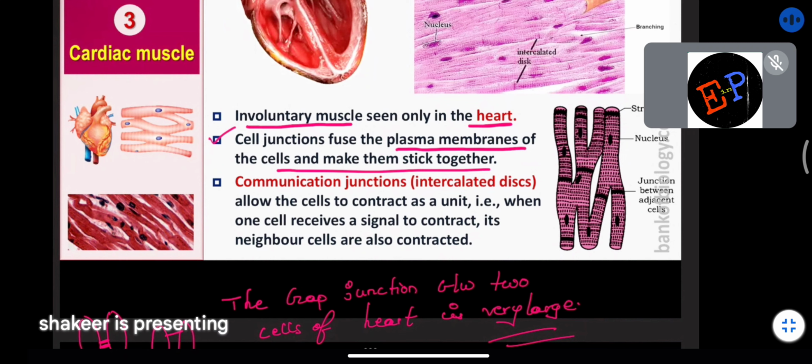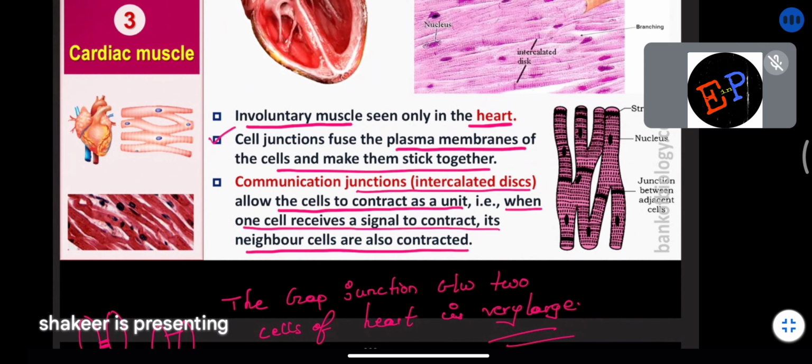Similarly, there is one more junction called the communication junction, which is also a gap junction. These communication junctions allow the cells to contract as a unit. When one cell receives a signal to contract, its neighboring cells also contract. What is the advantage of these gap junctions, of fusing all the cells? The advantage is that if one cell receives the signal to contract, all the cells receive the same signal at the same time, and all of them contract as a unit and relax as a unit also.